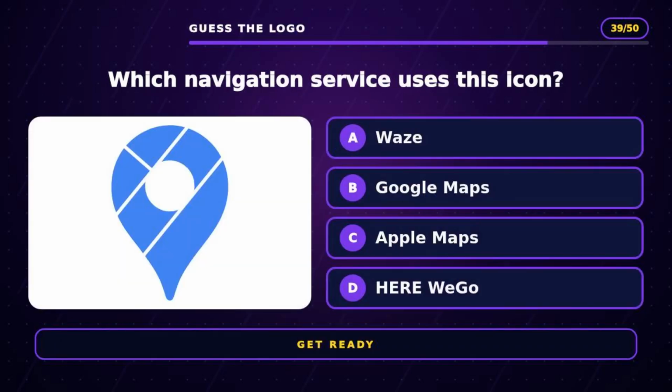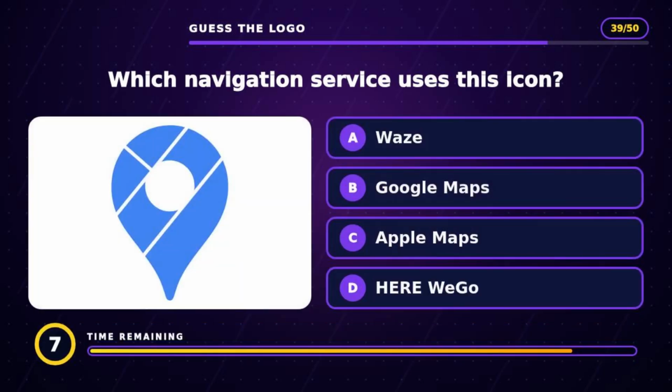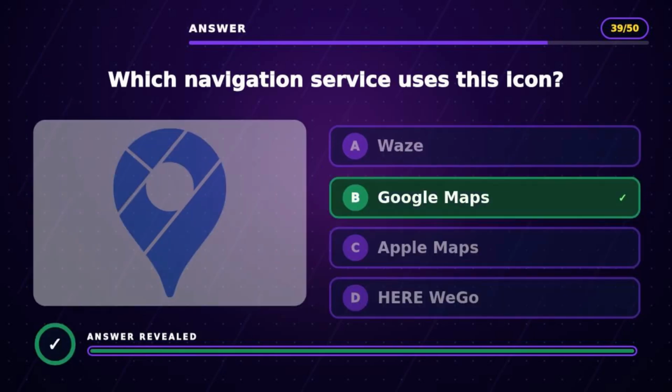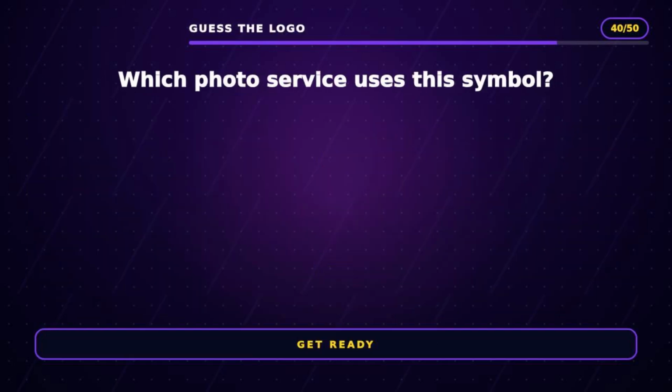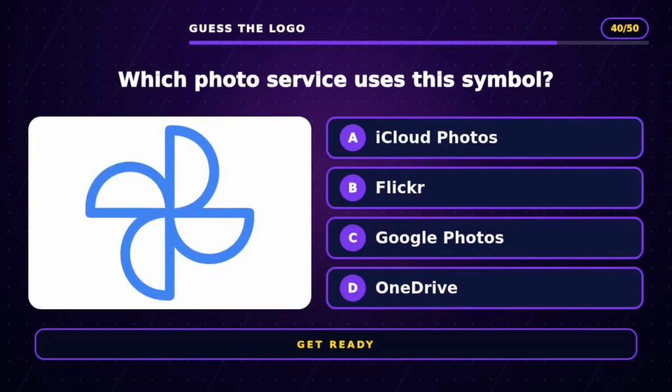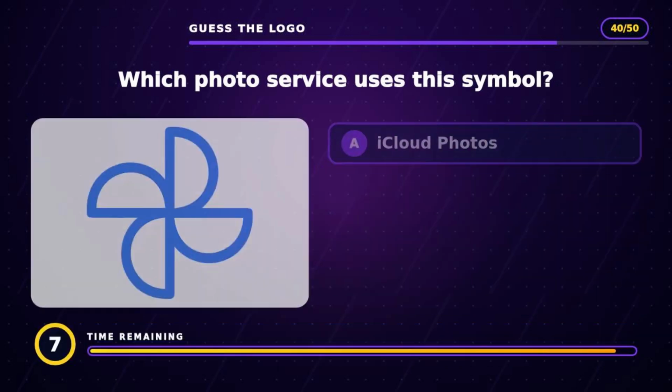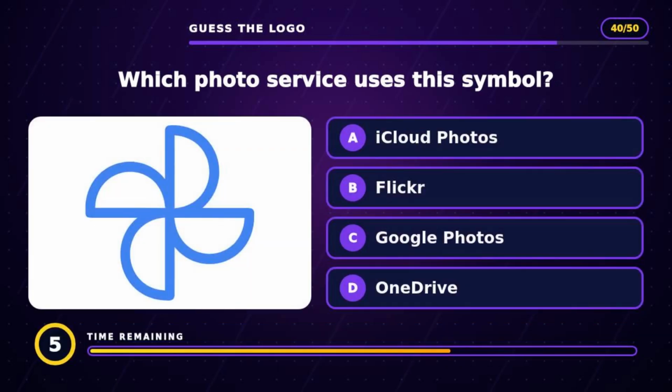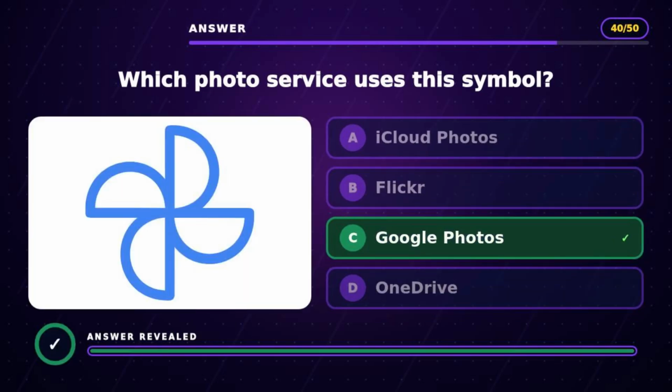Question 39. Which navigation service uses this icon? The answer is B, Google Maps. Question 40. Which photo service uses this symbol? The answer is C, Google Photos.